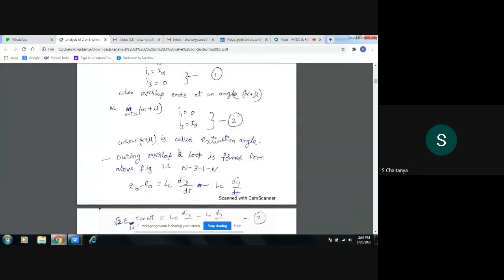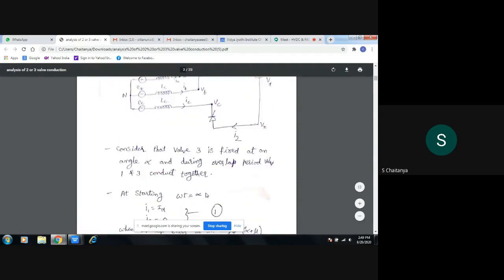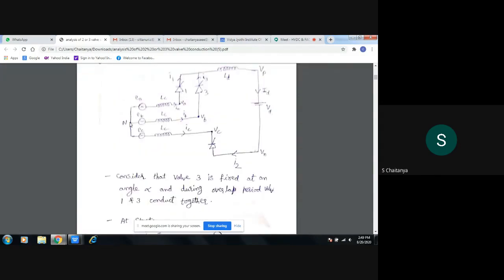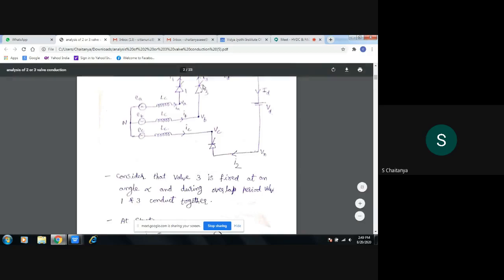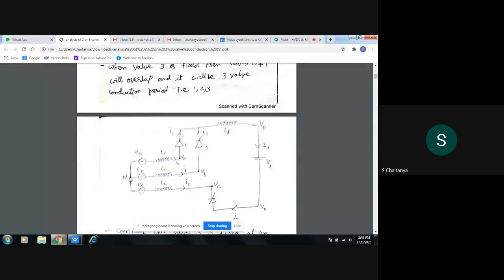So during the overlapping period, a loop is formed. N, 3, 1, N. See the loop here. For the positive side, N, thyristor 3, again thyristor 1, again to the N. From the positive side, this loop is under conduction when the overlapping is occurring.